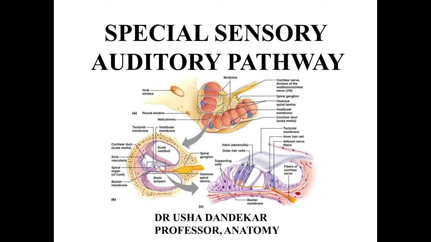Now you have learned the anatomy of internal ear, and the main functions of the internal ear are hearing and the maintenance of equilibrium. The nerve which is responsible for these functions is the eighth cranial nerve, that is the vestibulocochlear nerve. The cochlear part of this nerve is responsible for hearing, and the vestibular part is responsible for the maintenance of equilibrium. So to understand the auditory pathway, you need to know the anatomy of the internal ear.